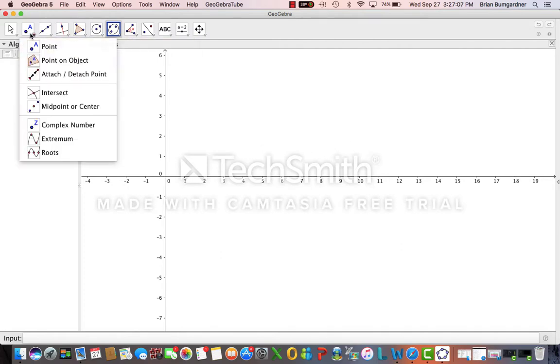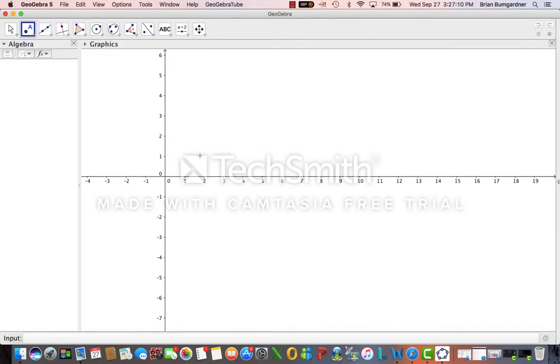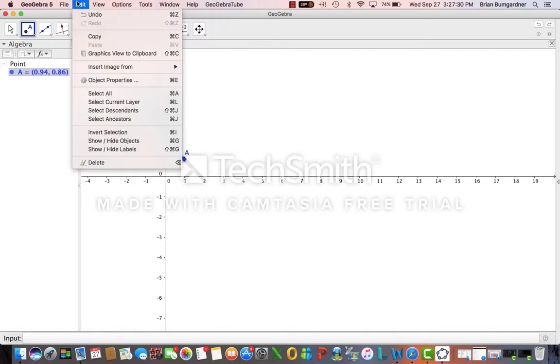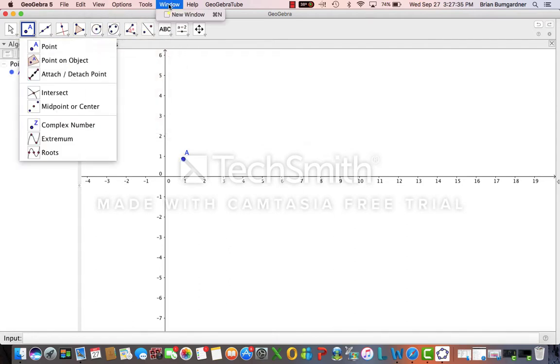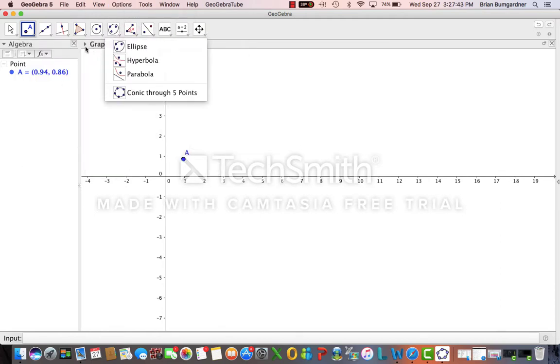So let's start off and just play around. Let's place a point. Let's go 1, 1. As you can see that it is not exactly 1, 1, so a helpful way to go around this is by selecting the graphics menu.